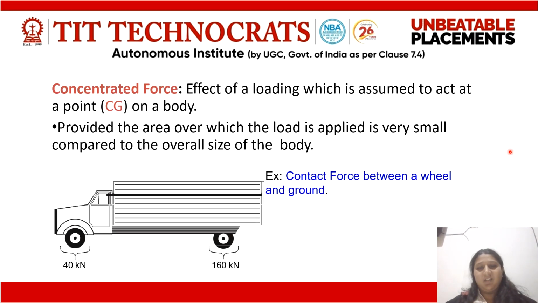Here, using this example of contact force between a wheel and the ground, I would like to explain the concentrated force. The effect of loading is assumed to act at a point, the CG. Yes, CG means center of gravity, which we will be discussing in our further topics. This holds provided the area over which the wheel load is applied is very small compared to the overall size of the body. So here we are going to study the concentrated force.